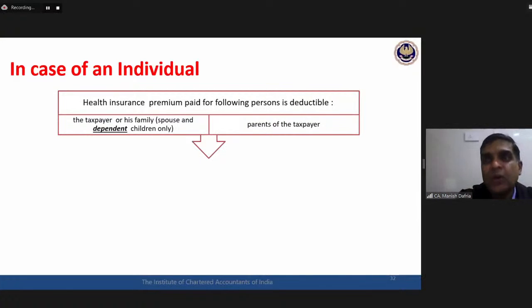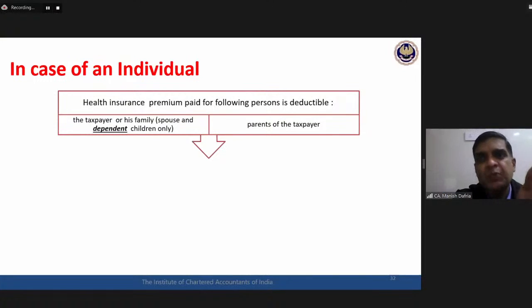So what is required to be seen is the dependent children. Again, major or minor is not the criteria. So simply being a major son doesn't mean deduction is not available. Be very, very clear. The criteria is dependency. A major son might be dependent on father, a minor son may not be dependent on father. So we are not talking about major or minor. The law is talking about dependent and not dependent.